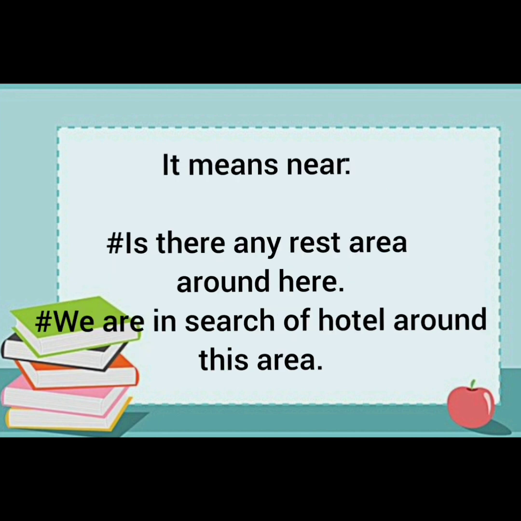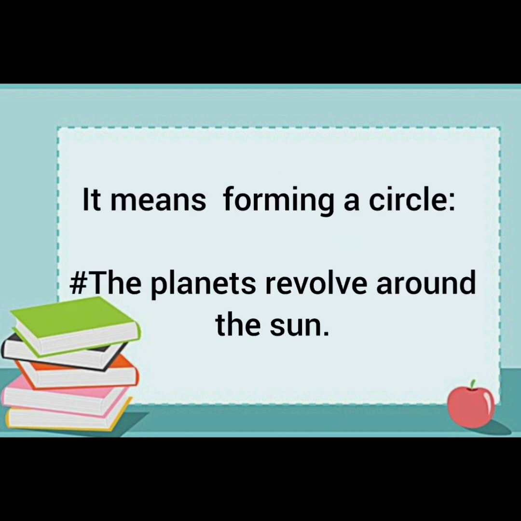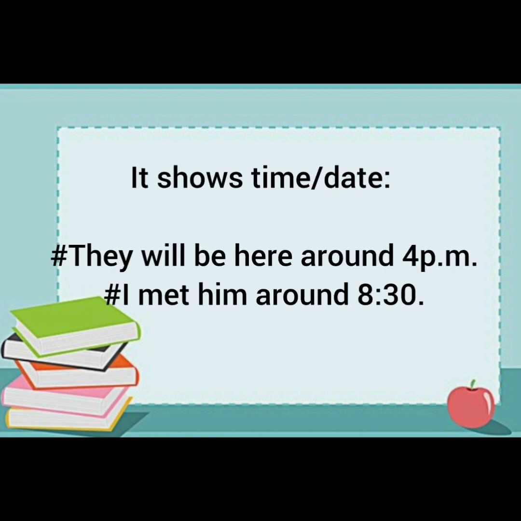Then it also means near. For example, is there any rest area around here? Means wherever I'm standing, around that place, near that place, is there any rest area? We are in search of a hotel around this area. Then it also means forming a circle. The planets revolve around the sun, like in circle motion. It also shows time and day. They will be here around 4 p.m. I met him around 8:30.